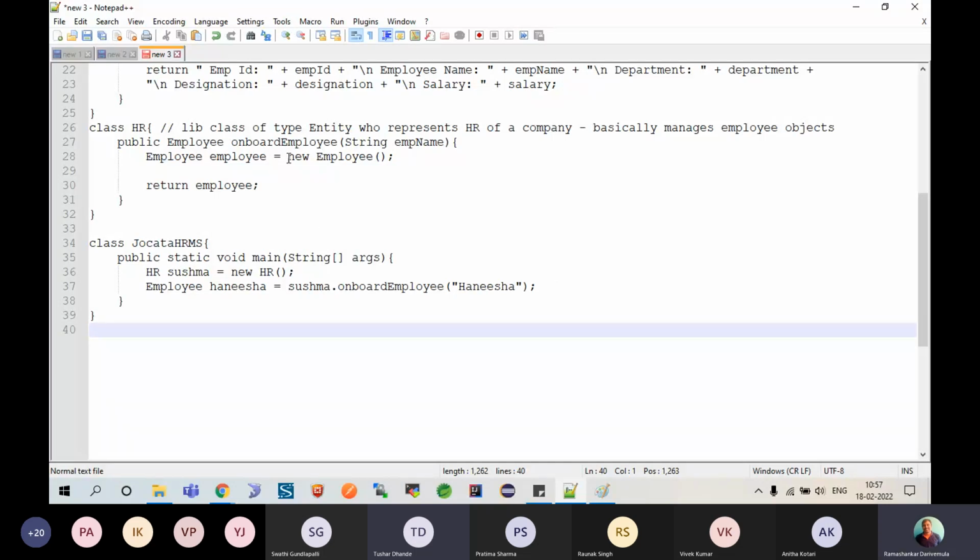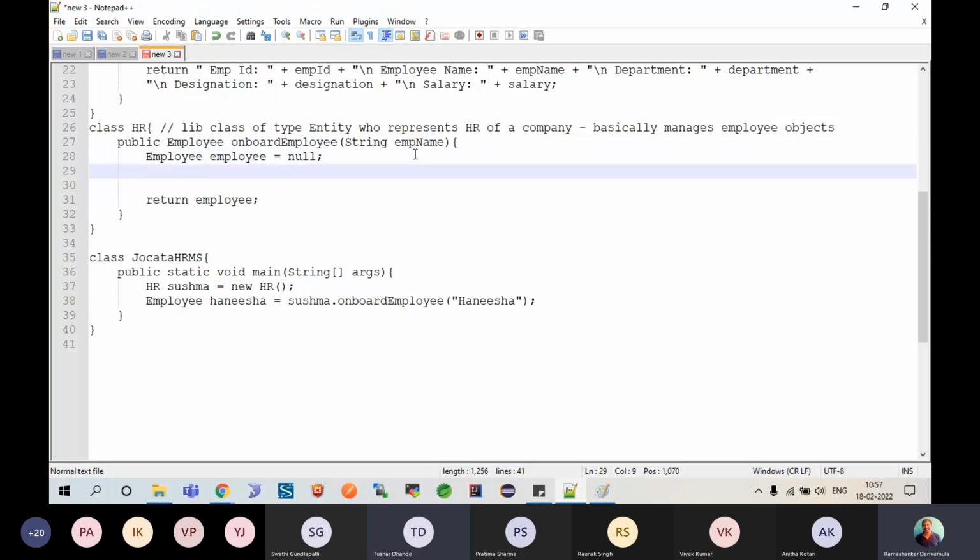Here it will be null, and then the onboarding process mechanism: Sushma takes your details. She'll ask you for details. Basically, you are filling in a Word file and then sending it to her, right? Correct or not? An Excel or Word file, you are filling in all your details and then sending it to her. The same thing I will automate. Then a system will be presented to you. It will ask, Sushma has to enter those details, and then they will be saved into our DB.